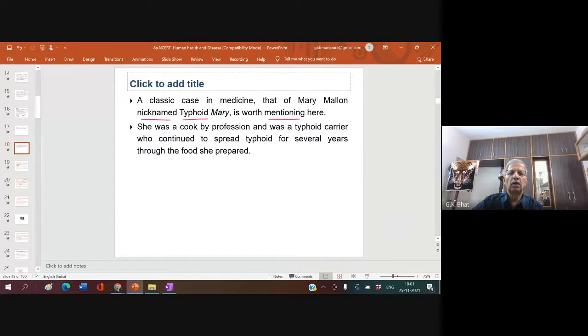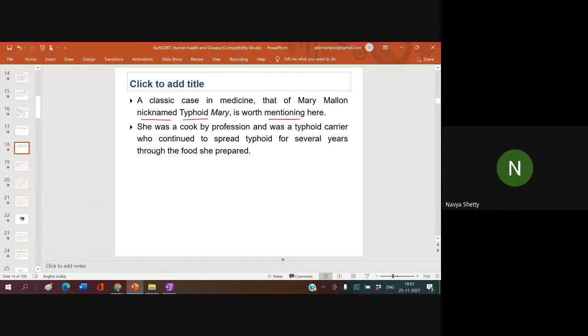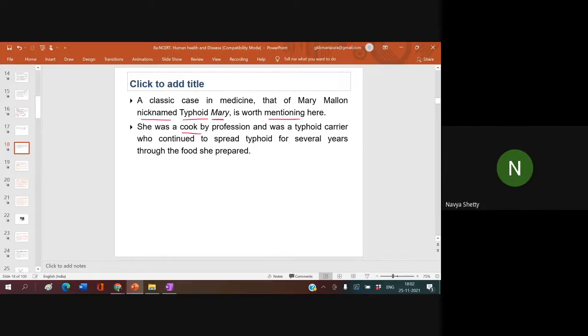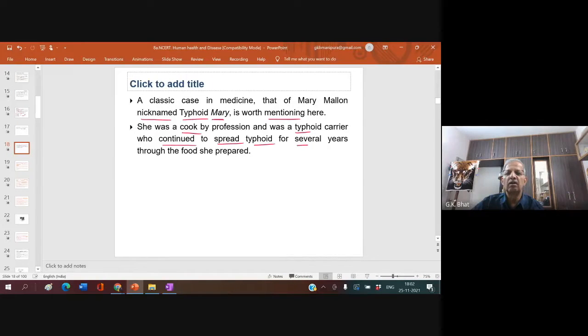Navya, have you heard of her? Yes, sir. What have you heard? That she was a cook and she was a typhoid carrier. That is given here. No, that's what I heard, sir. Do you know anything more than that? No, sir. How did she pass it?